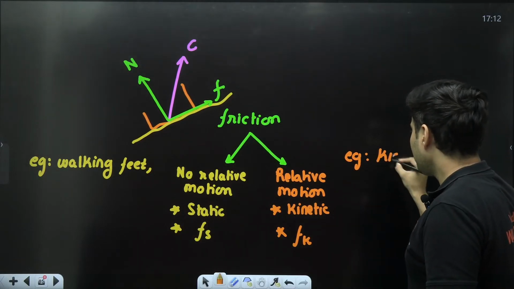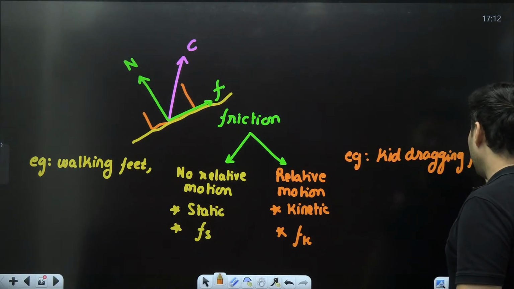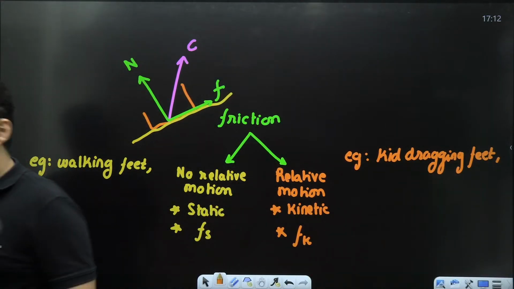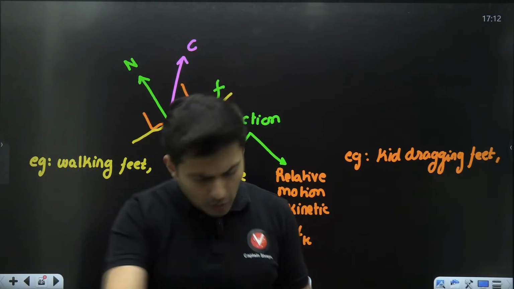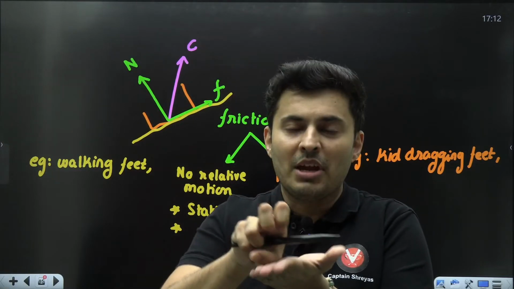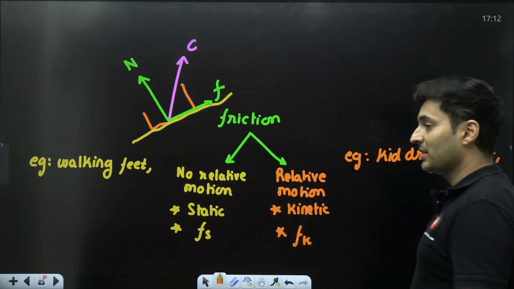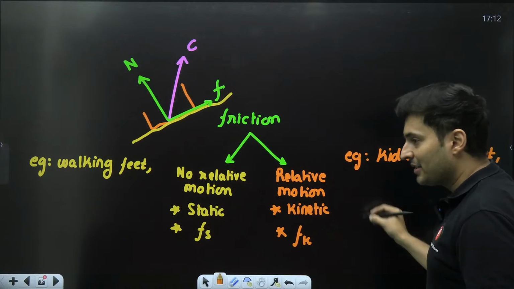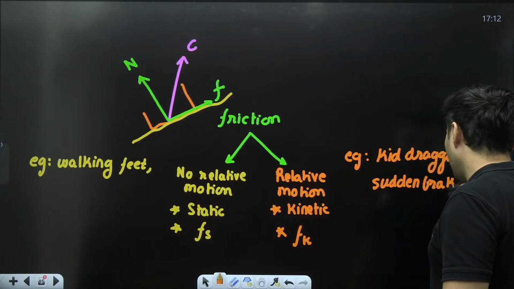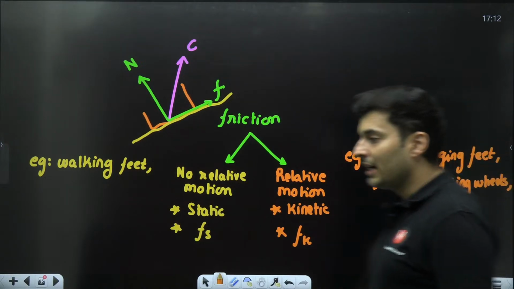So a kid dragging his feet, the friction is 100% kinetic in nature. Similarly, you apply the brakes, zoop, suddenly, what happens? The tires screech, they make marks on the road before it comes to a halt. That kind of friction is 100% kinetic in nature. So sudden braking of wheels is 100% kinetic in nature.